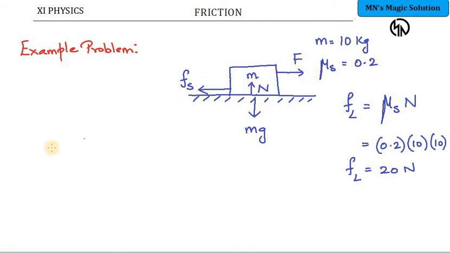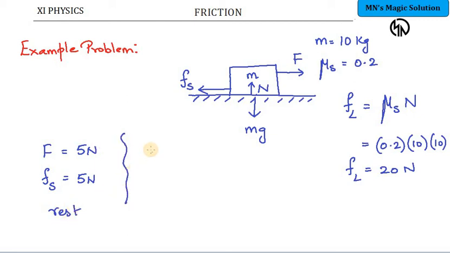So imagine initially the force that I am applying is equal to 5 Newton. If I apply 5 Newton, it does not cross the limiting friction. The limiting friction is what? 20 Newton. So the static frictional force here will also be equal to 5 Newton and the object will be at rest. There will be no motion.